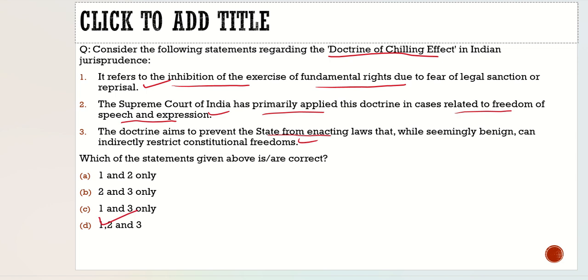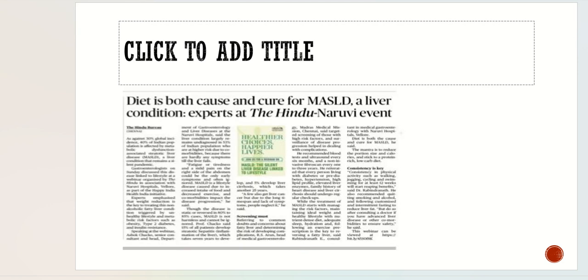So with this, let's move to the next slide and see what question we had brought there, what article we had brought there. Well, the article is basically about MASLD. It is very interesting. Basically, it is called non-alcoholic liver disease, fatty liver, which non-alcoholics develop. The article here is talking about the diet pattern which people follow. It is the cause for MASLD, a liver condition.